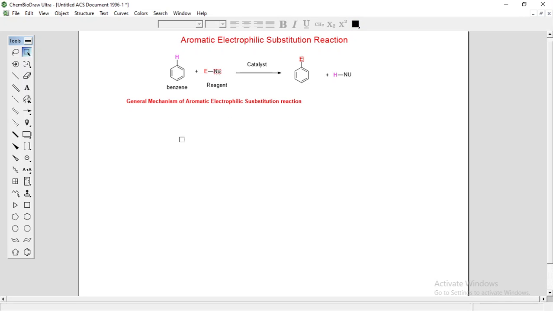In this reaction, the reagent first generates an active electrophile.